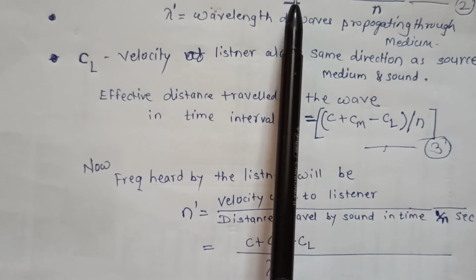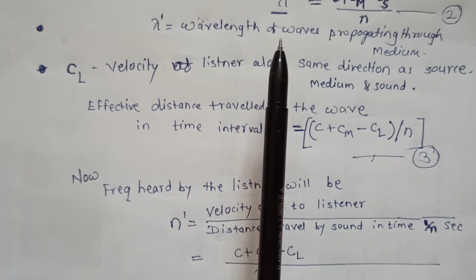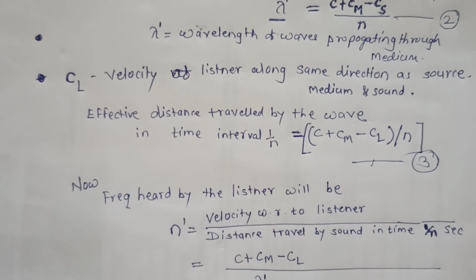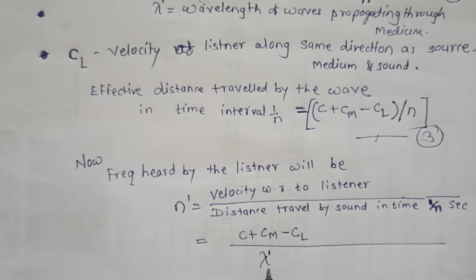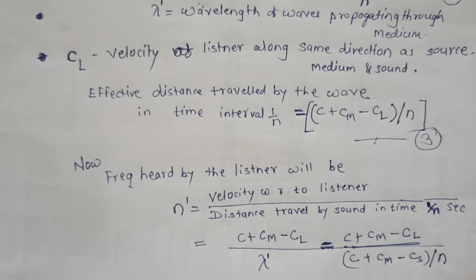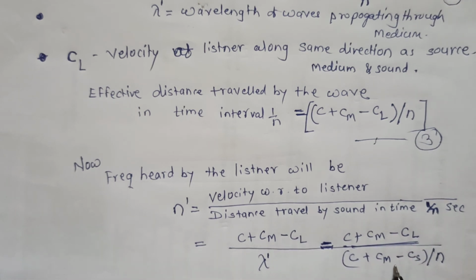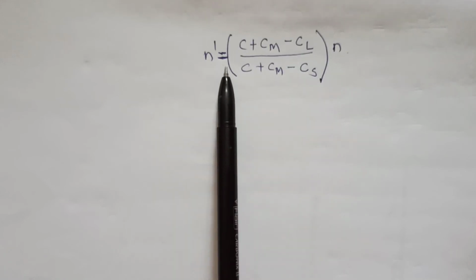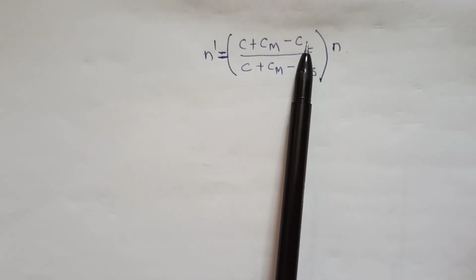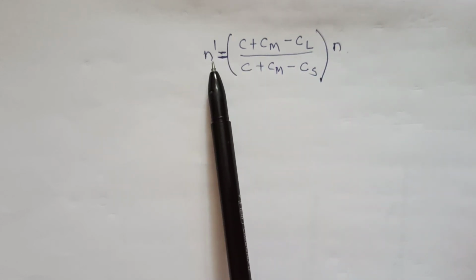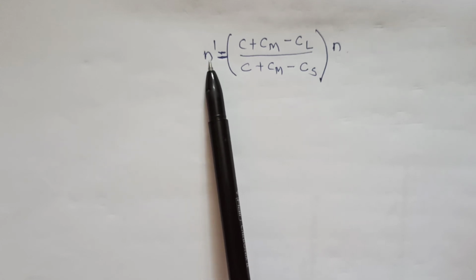Putting in this value of lambda dash in our equation, finally we get n dash is equal to c plus cm minus cl divided by c plus cm minus cs, into n. This n dash is the apparent frequency.